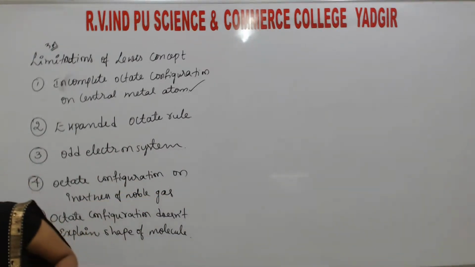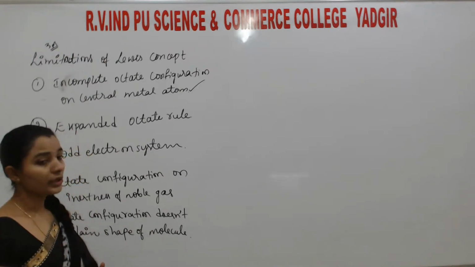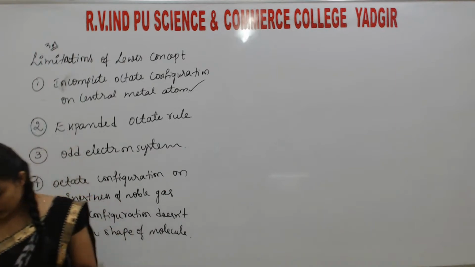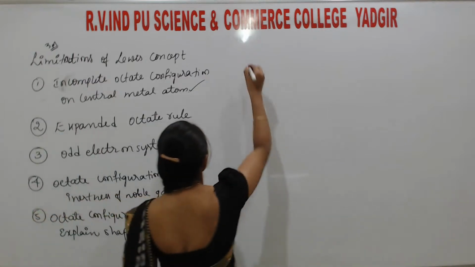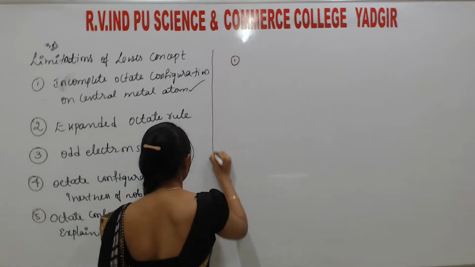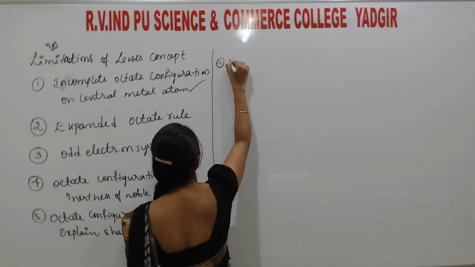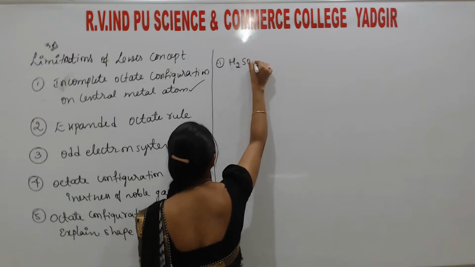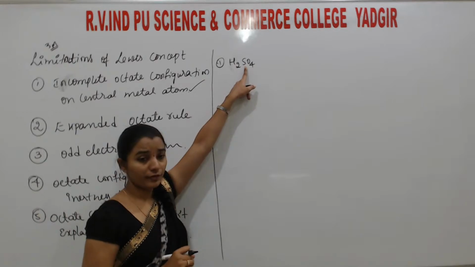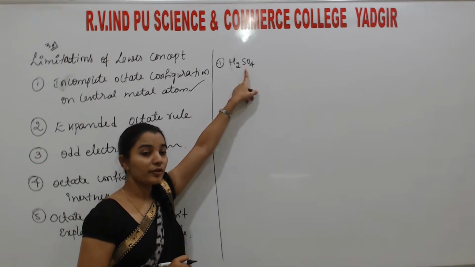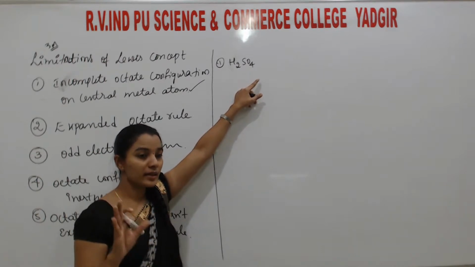Okay. So the next one is the expanded octet group. So what is that expanded octet group? I'll take an example here. Example 1, that is H2SO4. Okay. Students, here sulfur is there. Sulfur belongs to the oxygen family. It has 6 valence electrons.